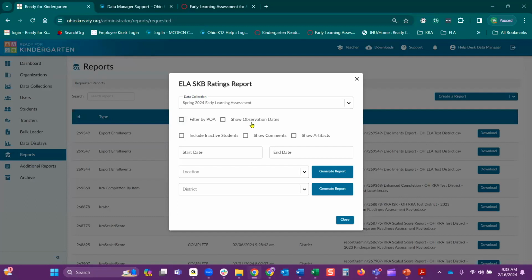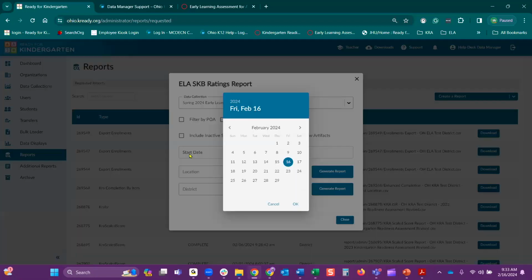Now, you do have the ability to show observation dates if you want to see when your teachers entered an observation date. You can include inactive students, you can show comments, and you can show artifacts. Then the start date is always the very beginning of the window. So for instance, if we were to run this for the spring, we're going to choose the start date as the start of the window, which is February 15th.